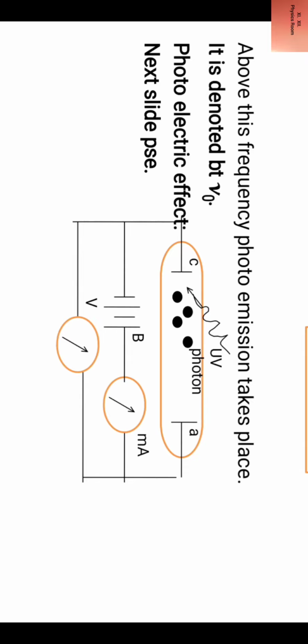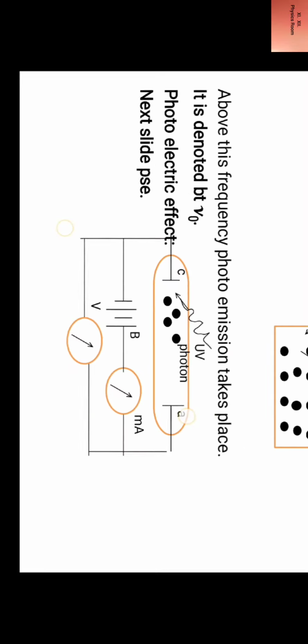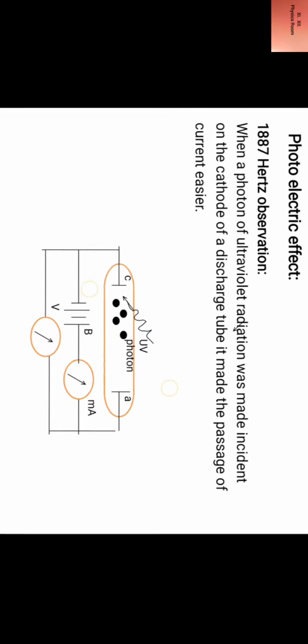Now we are to take up the concept of the photoelectric effect. Next slide, look at the diagram. You can see the discharge tube with anode A and cathode C, connected through a battery B. Positive is connected to the anode, negative to the cathode. MA is a milliammeter, which records the current flowing through the circuit, and V is a voltmeter, which measures the potential difference applied across cathode and anode. Now let us see how it is. Photoelectric effect.